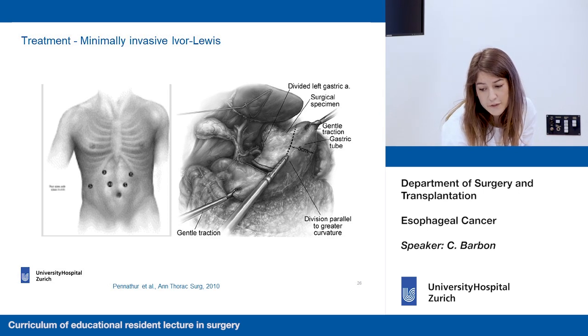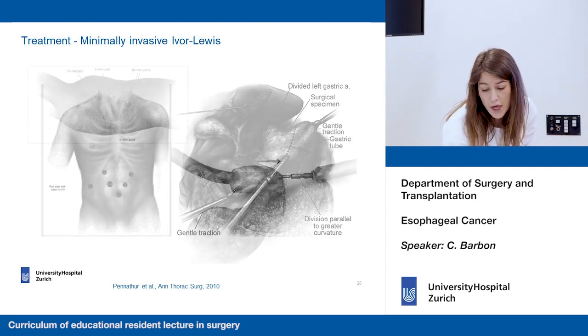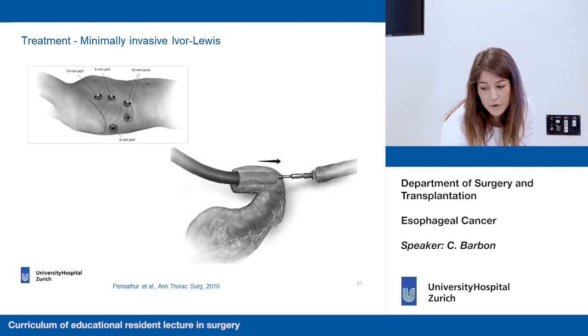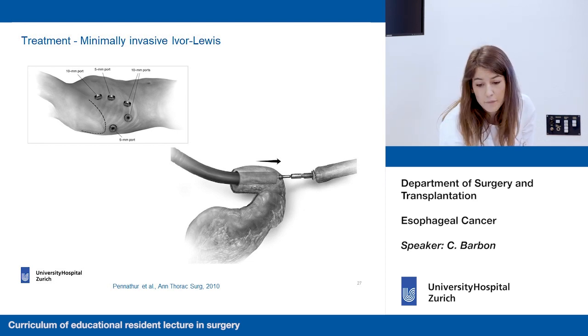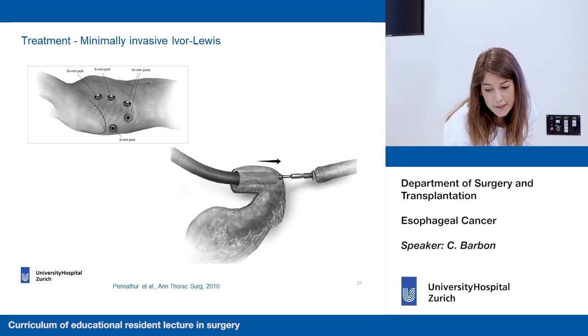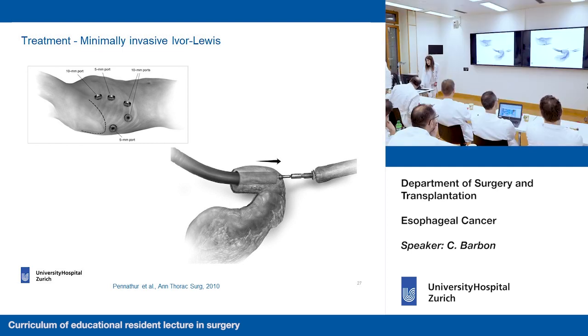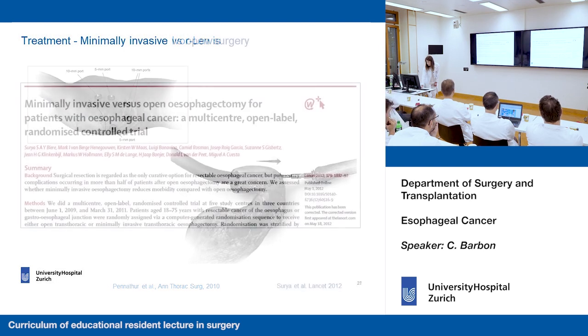We have to perform lymph node dissection and create the stomach conduit, then we turn the patient and perform a thoracoscopy, and we isolate the esophagus. Then we have to pull up the gastric conduit that we have previously created, and perform an anastomosis between the remaining part of the esophagus and the gastric conduit.